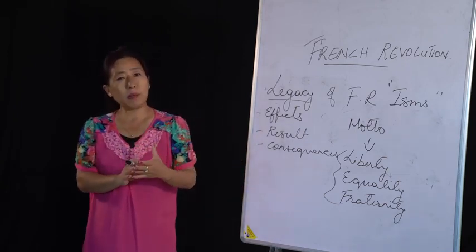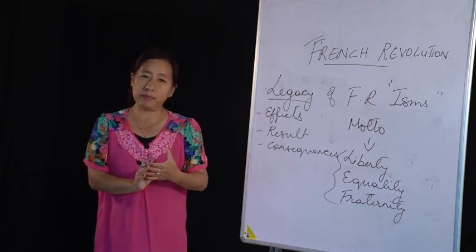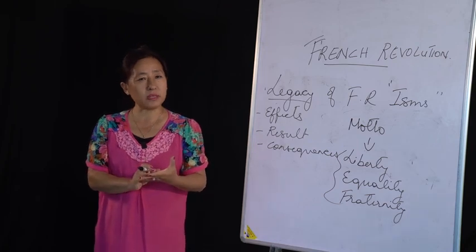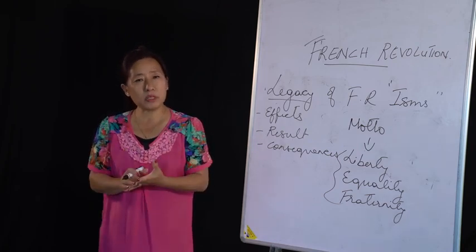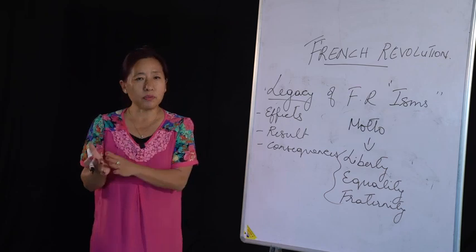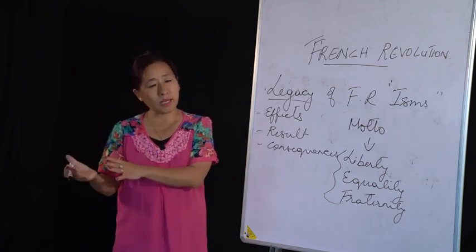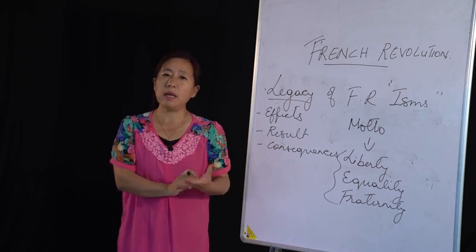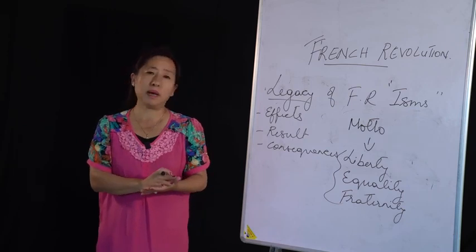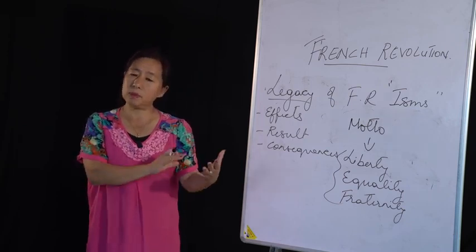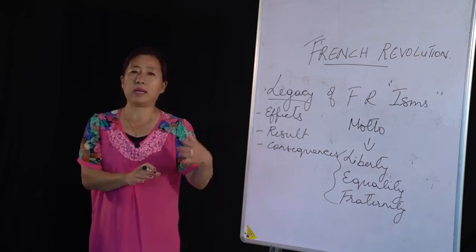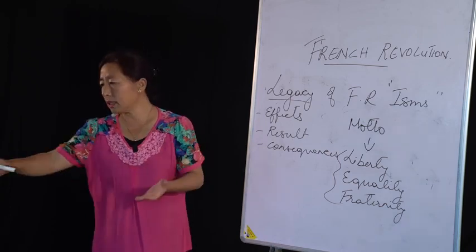Then we have also discussed the storming of the Bastille, where the common people attacked the biggest prison in France. The guards were killed, prisoners were set free, and they took away all the guns and ammunition. Because of this incident, plus the king becoming a prisoner of the common people, the upper two classes got scared and decided to give in to the demands of the common people. And the best part was, they also decided to pay tax like the common people. So all these we have discussed.